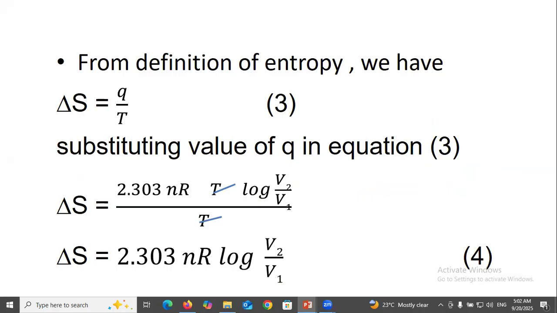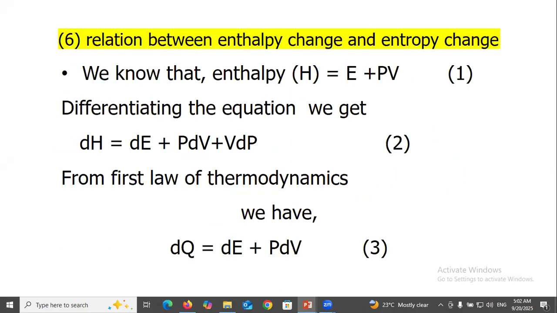From the definition of entropy, we have delta S equals Q over T. Substituting the value of Q in equation 3, we get delta S equals 2.303 nR log V2 over V1.